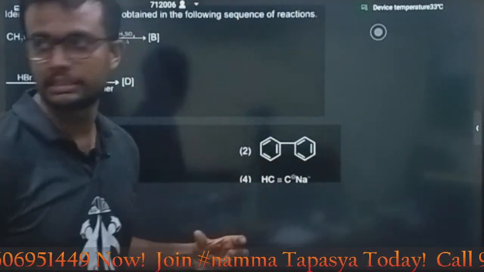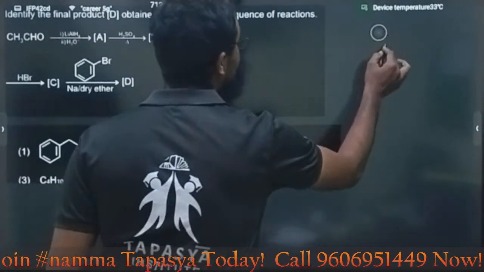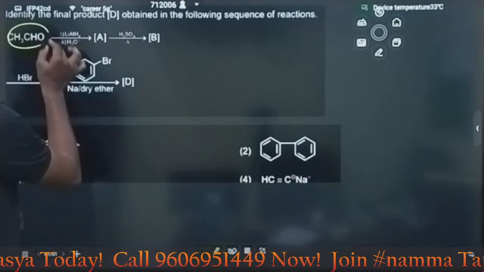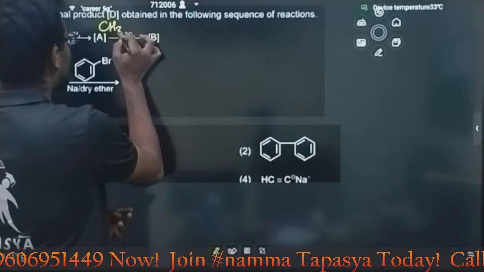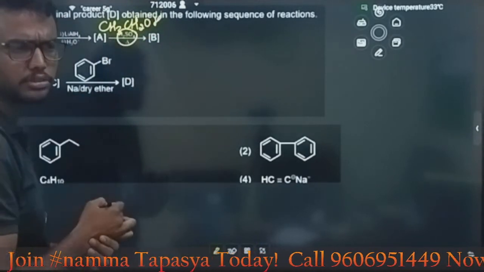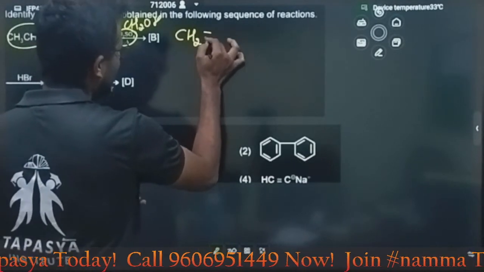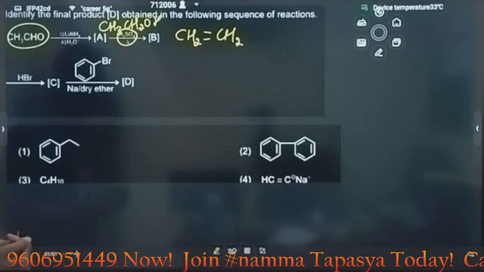Here you can see in the second section more organic questions are there. The next question is ABCD, but actually an easy question. Look here. If you do the reduction of the aldehyde, you will get a primary alcohol, CH3CH2OH. Here H2SO4 means dehydration reaction. What will we get? You will get the alkene molecule in the case of B.